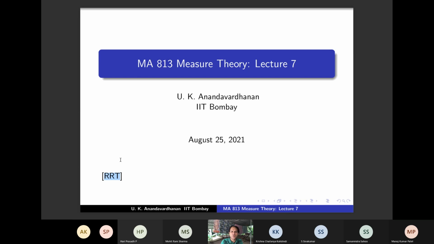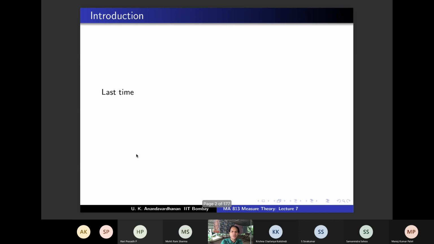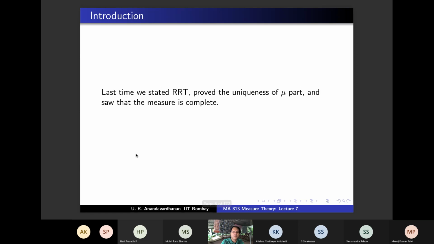So good, let's continue. As I said last time, we started RRT, proved the uniqueness of the mu part, and basically this was an argument using Urysohn. We also saw that the measure is complete, and we listed all the 10 steps and we will go through that. So today I'll try to cover 3 or 4. I would like to cover 4 steps. That's what I have typed.